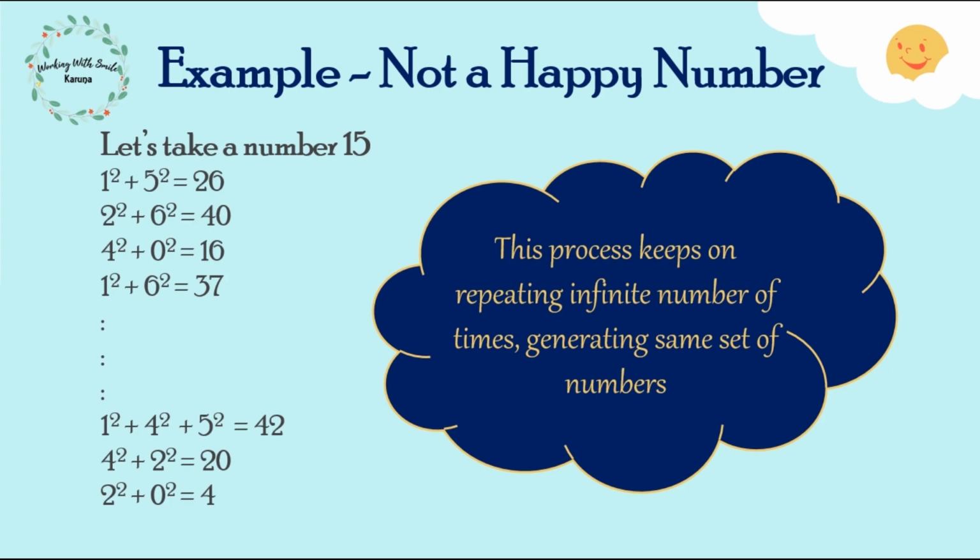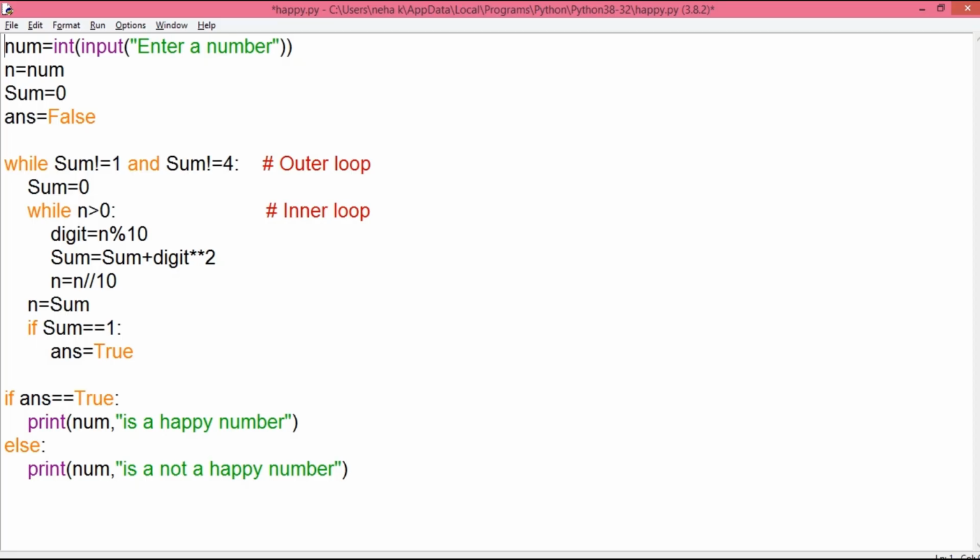Now let's have a look at the code written for happy numbers. This is a Python program which checks whether a number is a happy number or not. Variable num stores the value given by the user during execution. This value is copied to variable n also. I've taken this variable sum, which is going to hold the sum of the squares of the digits of the number. It is initialized to 0. You can set some other number for variable sum also.